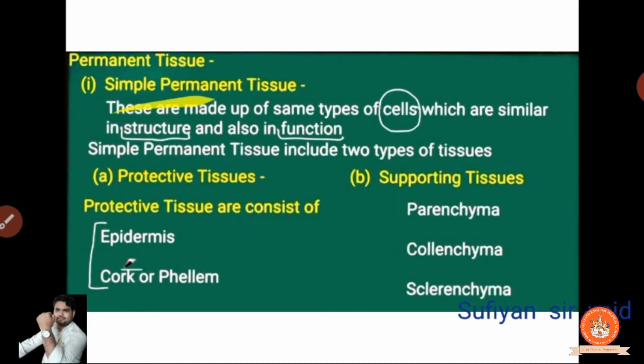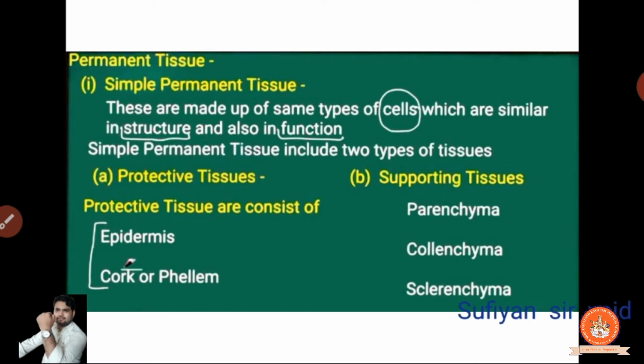Okay, so what are simple permanent tissues? These are made up of the same type of cells. Simple means what? It is simple. We have said simple three or four times. Made up of the same type of cells is simple. Clear? They are similar in structure and also in function. Two types: one is protective, another is supportive.